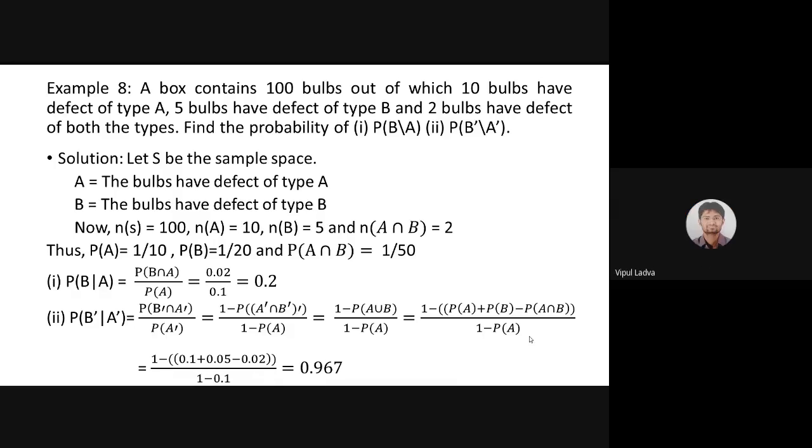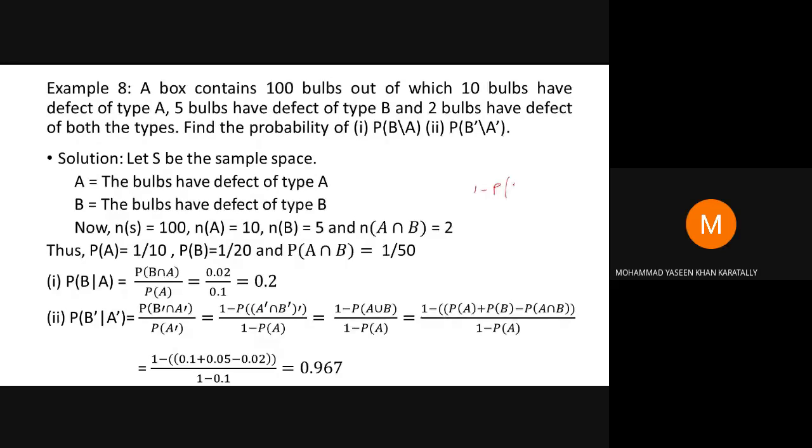Yes, Mohammad Yasin. Sir, for the second one. The second one. What problem are you facing for the second one, Yashin? Sir, can we not do 1 minus probability B upon A? 1 minus probability of B upon A.